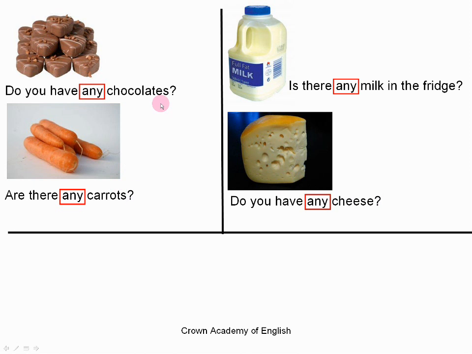And as always, the countable nouns must be in the plural. And so here, are there any carrots? Is the plural. So the verb is in the plural. Are. And for the uncountable nouns, they only exist in the singular. So the verb is in the singular. And the noun is in the singular. So those are uncountable nouns.